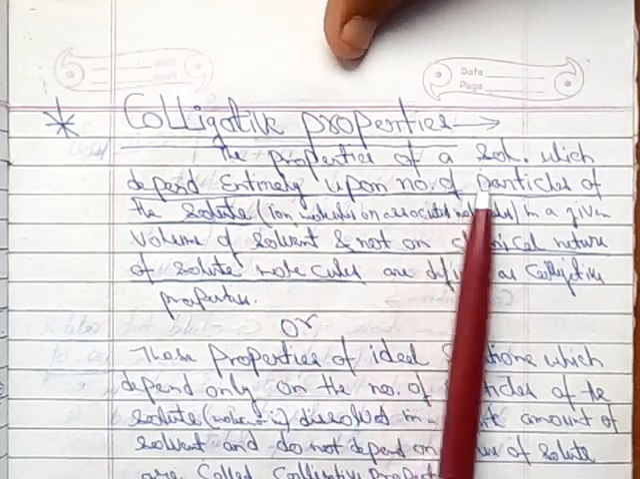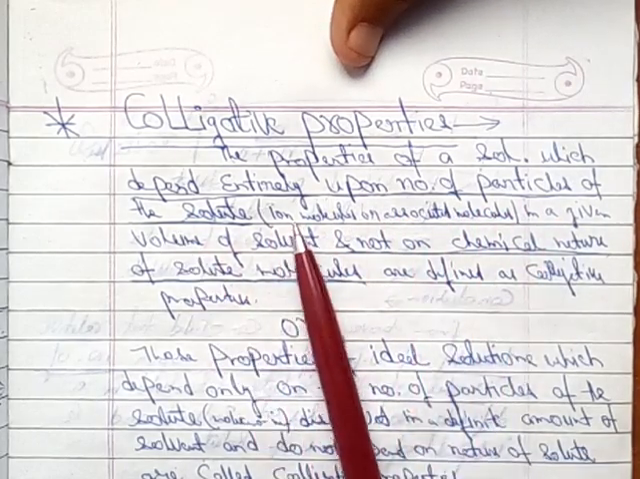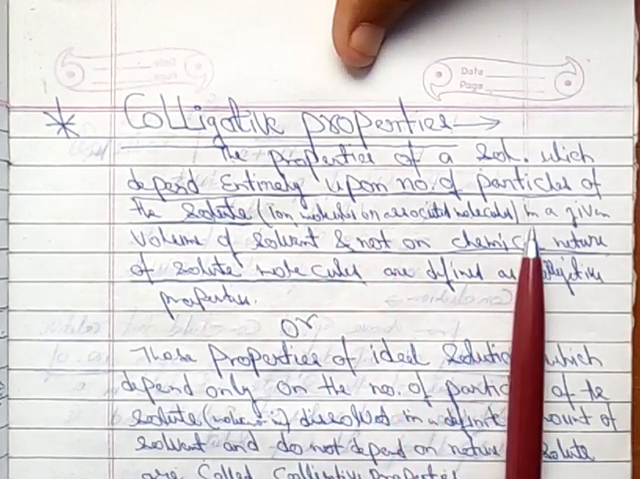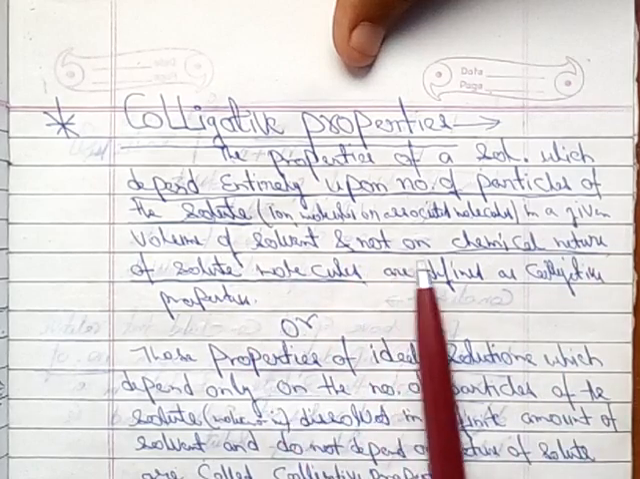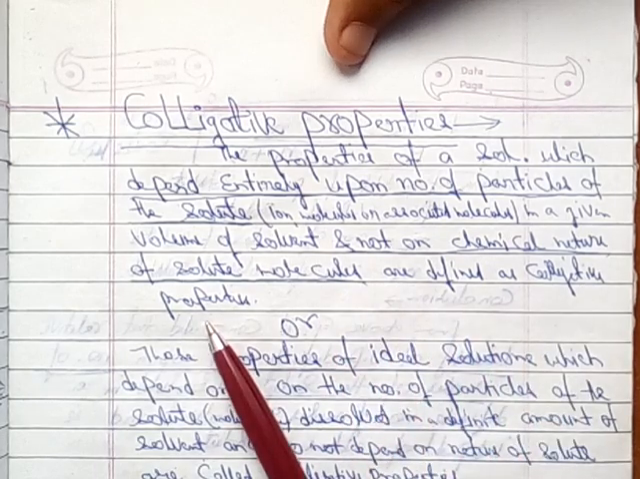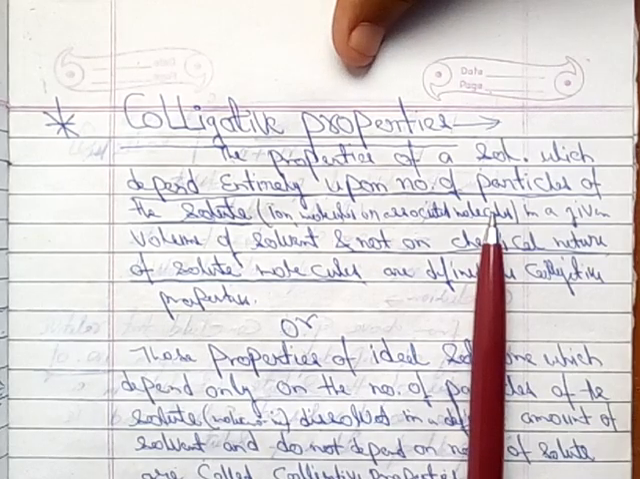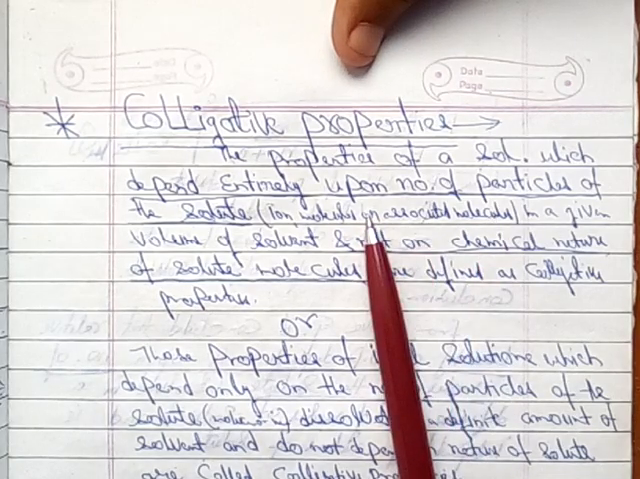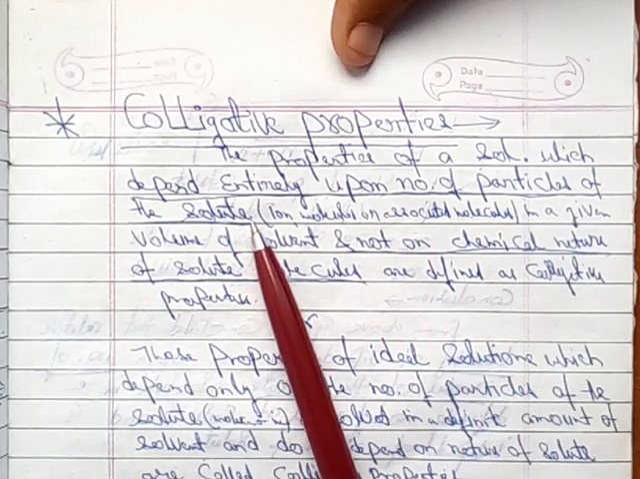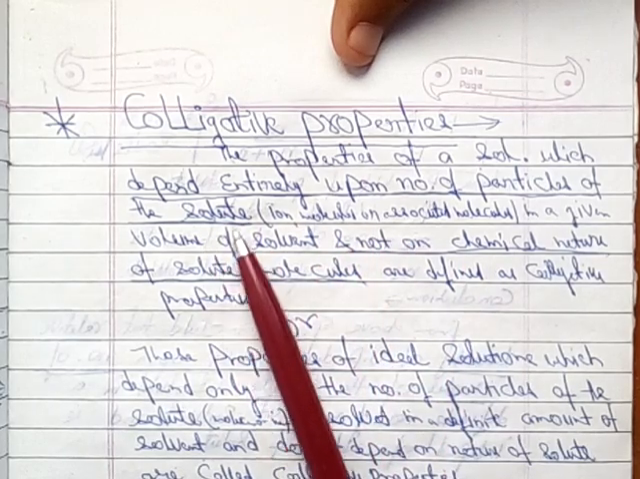So let's see the properties of a solution which depend entirely upon the number of particles of solute, which can be ions, molecules or associated molecules in a given volume of solvent, and not on the chemical nature of solvent or solute molecules, are defined as colligative property. You have to focus that in colligative property the entire property of the solution depends on the number of particles of solute. So how many particles of solute are there? Solute can be ion, molecule or associated molecules.